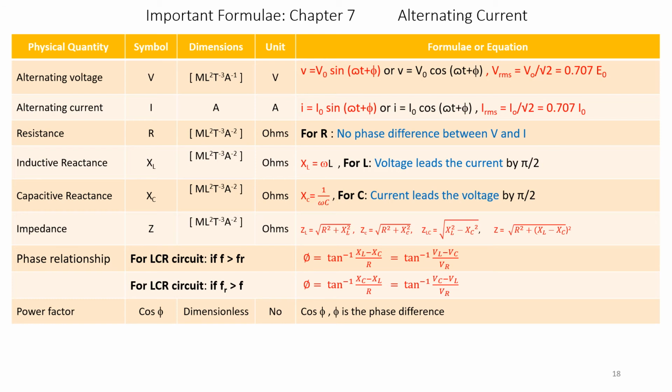Power factor. Power factor is dimensionless. Power factor is cos phi, where phi is the phase difference.